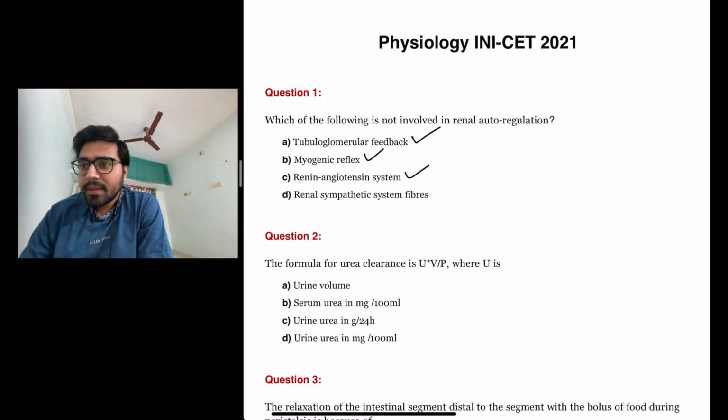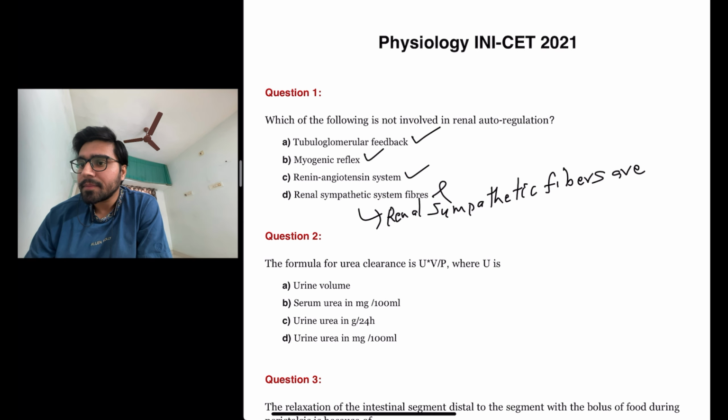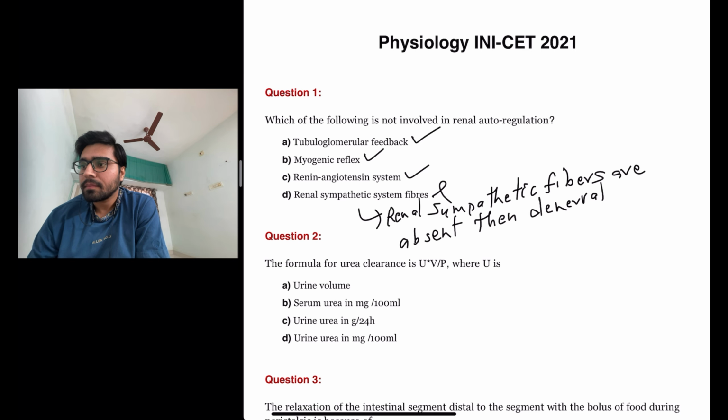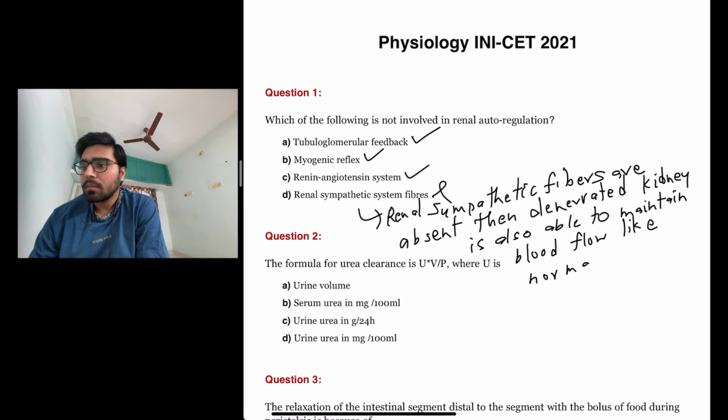Renal sympathetic fibers, it is not involved, because even if renal sympathetic fibers are absent, a denervated kidney is also able to maintain blood flow like a normal kidney.